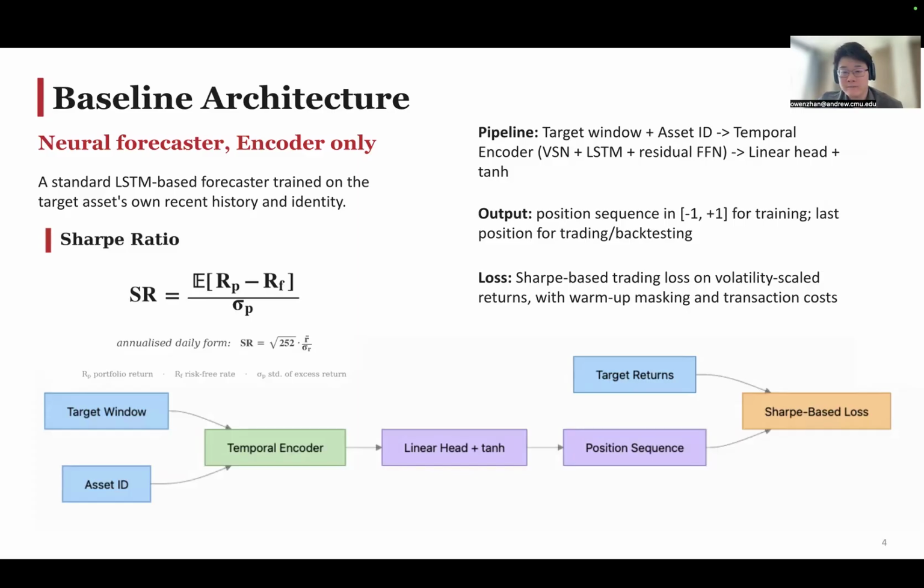Our training objective optimizes the Sharpe ratio. It is return divided by return volatility, and it is a standard risk-adjusted metric in finance. To maximize Sharpe ratio in training, our loss objective is minimizing negative Sharpe ratio with transaction costs included. This is also the metric we use to cross-validate the model performance.